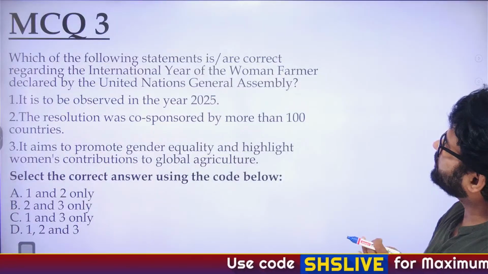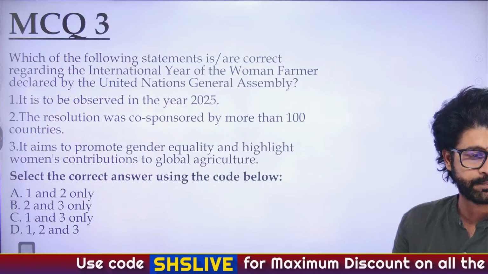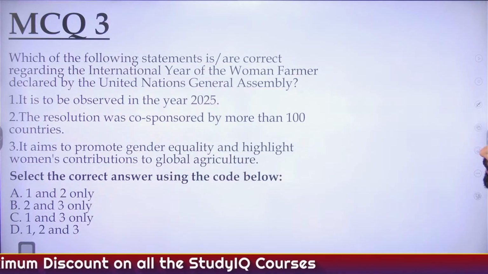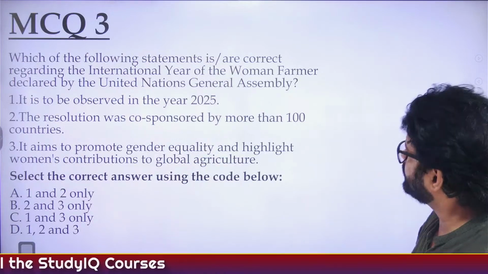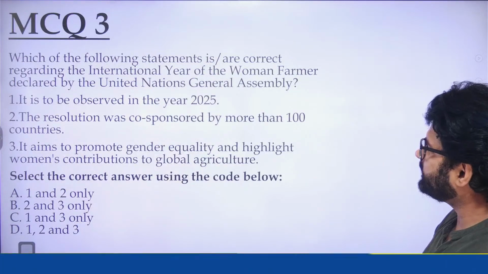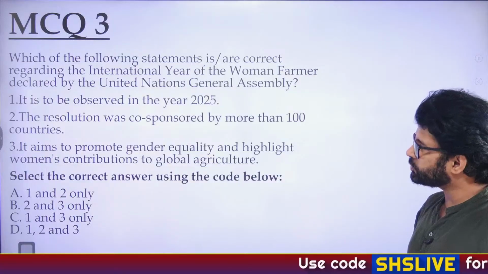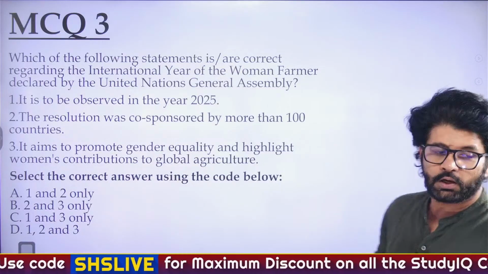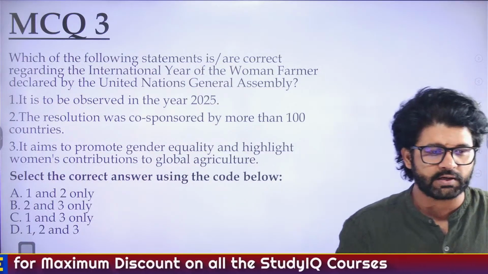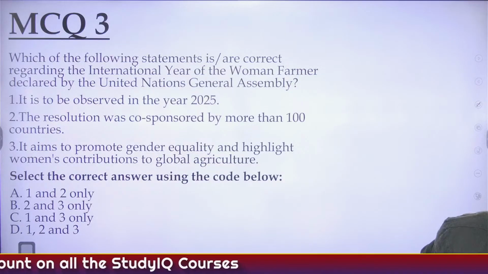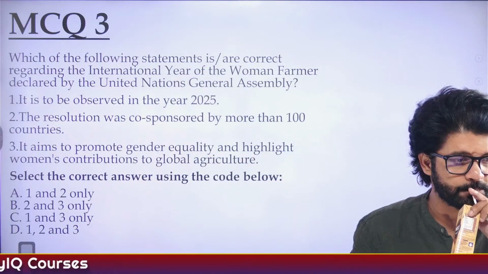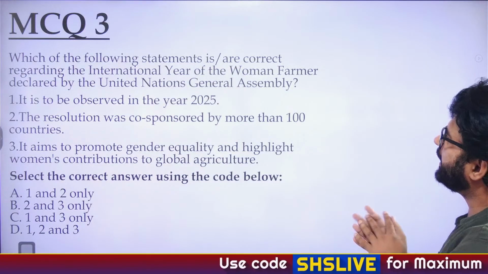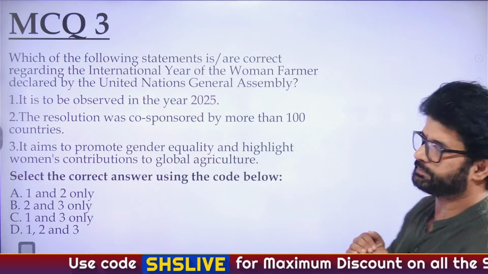MCQ 3. Which of the following statements are correct regarding the International Year of the Woman Farmer declared by UNGA? One: it is to be observed in the year 2025. Two: the resolution was co-sponsored by more than 100 countries. Three: it aims to promote gender equality and highlight women's contribution to global agriculture. Select the correct answer: 1 and 2, 2 and 3, 1 and 3, 1, 2 and 3. Very good, Kartika. Very good, Shriparna. Now, this question is related to the International Year of the Woman Farmer.